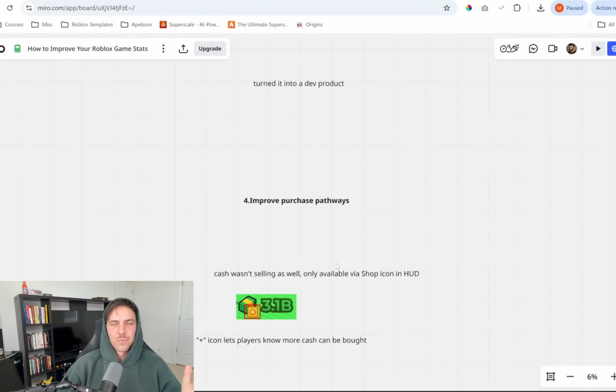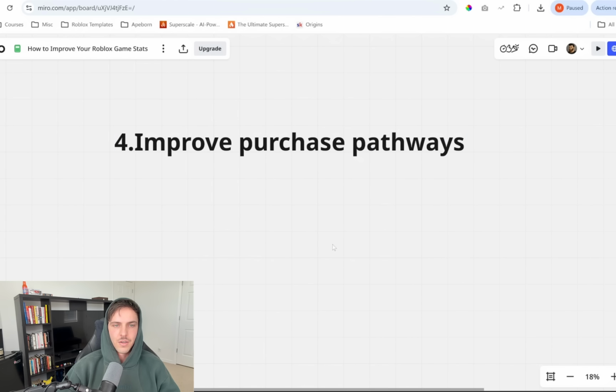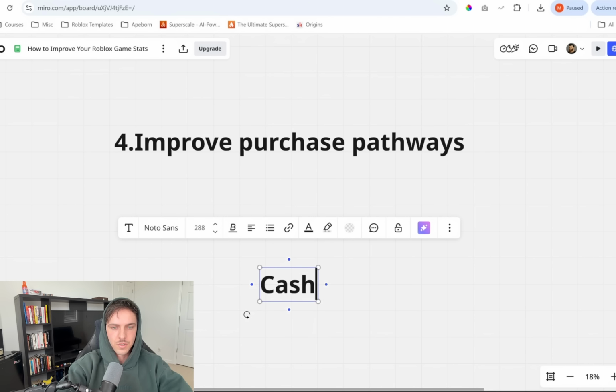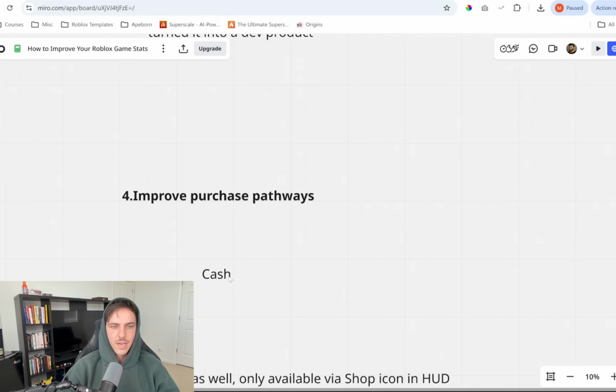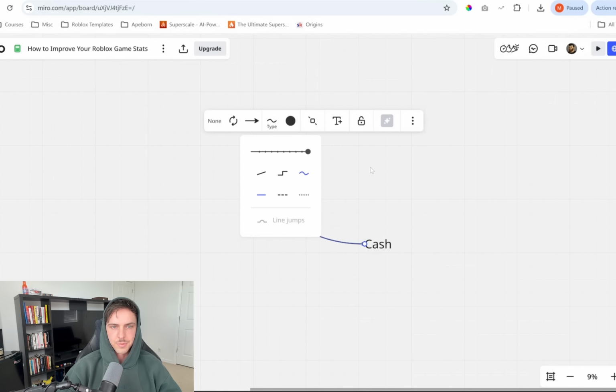Anyways, last thing I will say here, guys, is improve your purchase pathways. Okay. What the fuck does that mean? Okay. Let me give you an example. In our game, we had cash. Okay. How can the player buy cash? This is the way it was previously. The player could only buy cash via opening the shop icon. Okay. In the heads up display in the HUD.